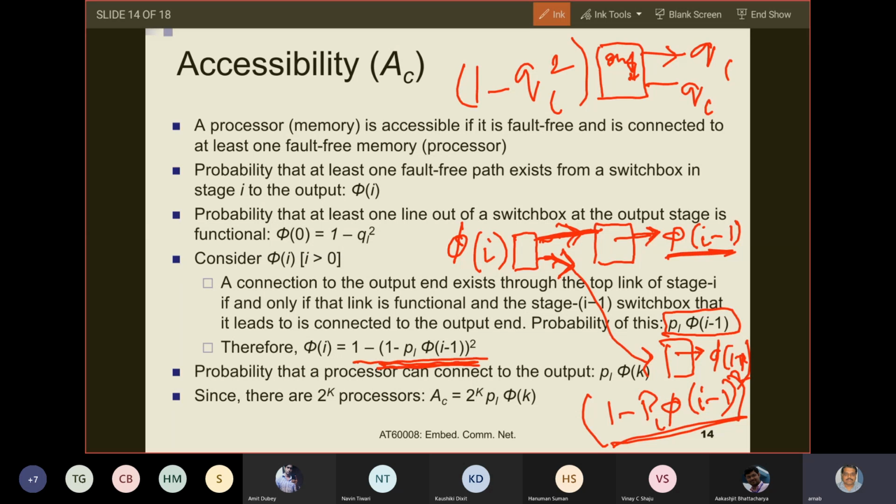So phi i is 1 minus (1 minus PL phi i minus 1) whole squared. Did you understand how phi i is calculated? Any questions on how phi i is calculated? If you have questions, I can take them up next day, but no or yes, anything is acceptable. Fine.